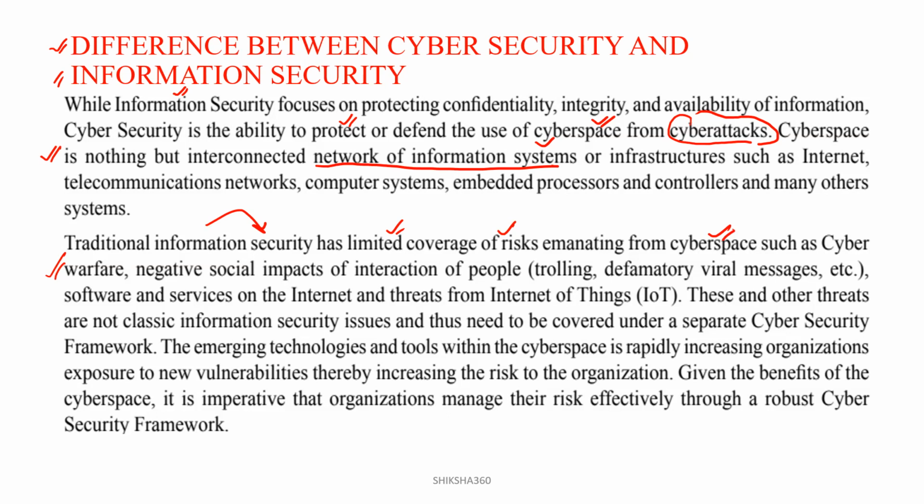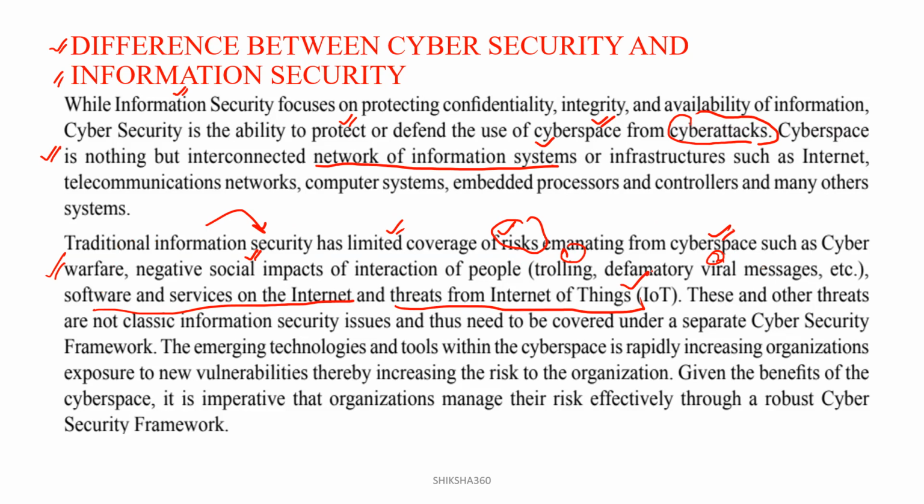So traditional information security has limited coverage of risks arising from cyberspace, such as cyber warfare and negative social impacts of the interaction of people: first trolling, second defamatory viral messages, third software and services on the internet, fourth threats from the Internet of Things.